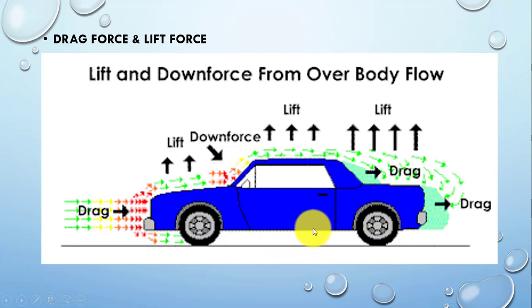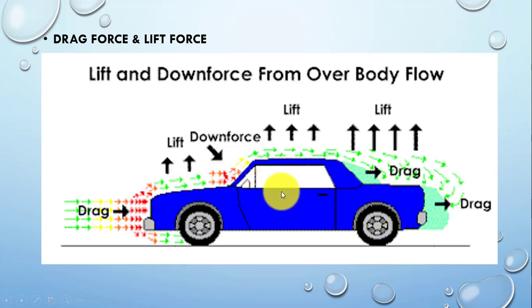As we saw in the last slide, the value of drag force or air resistance mainly depends on the speed of the vehicle. Also, it is proportional to the square of the speed of the vehicle. So as the speed increases, the aerodynamic resistance increases considerably.